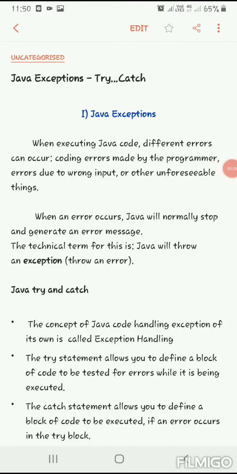Today we are going to see Java exceptions. We are seeing many important concepts of Java.